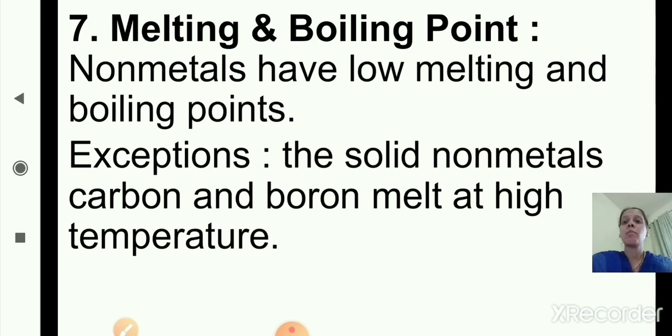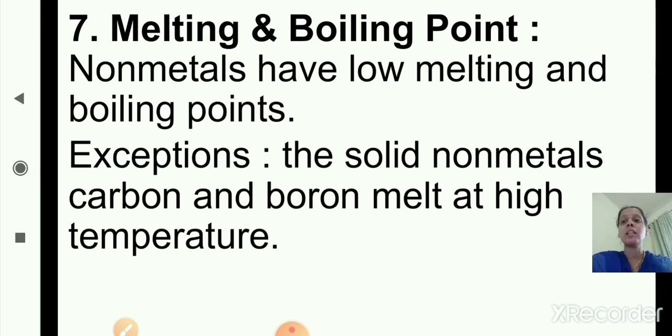Now melting and boiling point. Non-metals have low melting and boiling points, and what we have studied in metals, metals have high melting and boiling points. The exceptions are the solid non-metals carbon and boron, which melt at high temperature. But all other non-metals have low melting and boiling points.